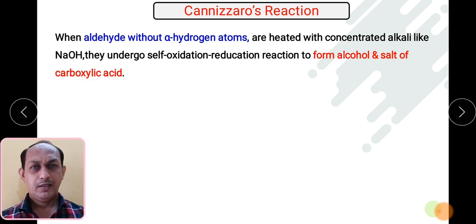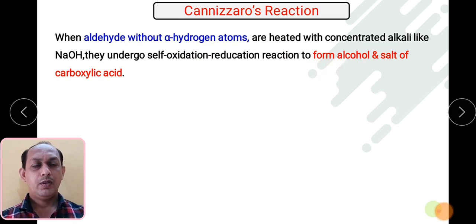So basically remember, the aldehyde does not contain an alpha hydrogen atom. So what are the examples? Formaldehyde, benzaldehyde. These are the examples of aldehydes which do not contain alpha hydrogen atoms. So when such aldehydes are heated with concentrated alkali such as potassium hydroxide or sodium hydroxide, they undergo self oxidation and reduction to give alcohol and carboxylic acid.